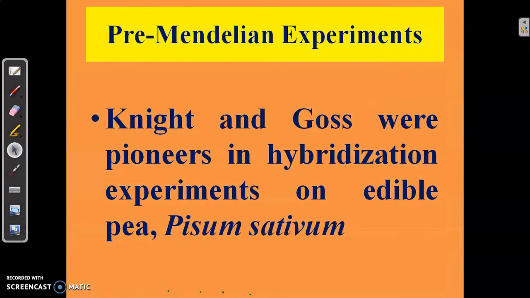Now, was Mendel the first person who had experimented on garden peas? The answer is no. Before Mendel, there were two scientists by the name Knight and Goss who were pioneers in hybridization experiments on edible pea, that is, Pisum sativum.